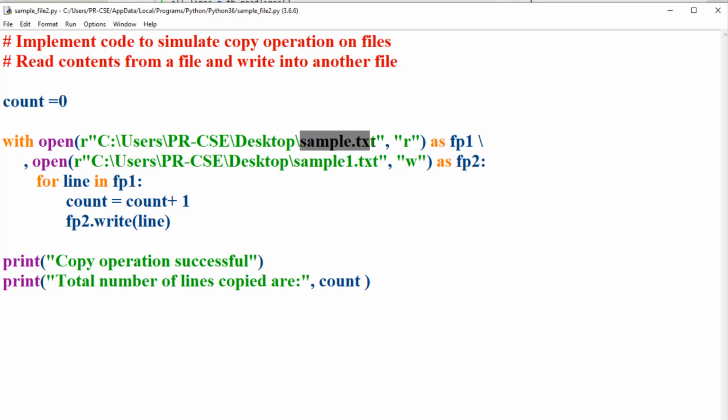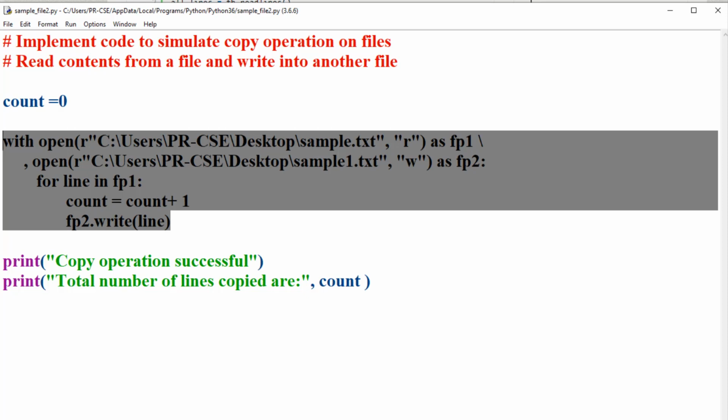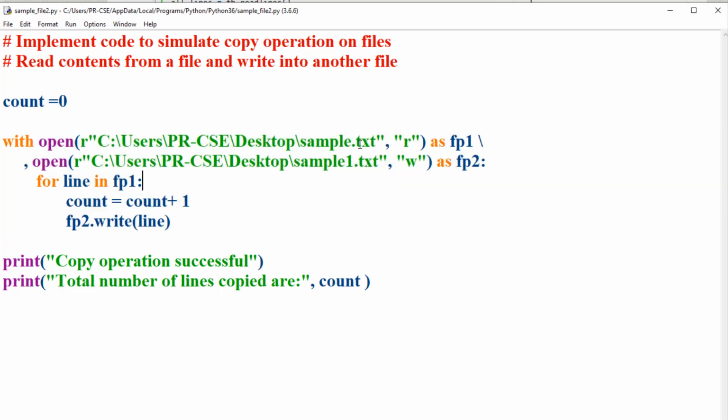And inside this with block, we are using a for loop to iterate over every line of the first file, that is sample.txt, and we are iterating over the pointer fp1, which stores the contents of the sample.txt file. Inside this for loop, we are incrementing the counter to indicate how many lines are copied from sample.txt to sample1.txt. And along with that, we are writing the contents that are read from fp1 to the other file, that is indicated with the file pointer fp2. By the end of this with block, the contents of sample.txt are copied to the file sample1.txt.